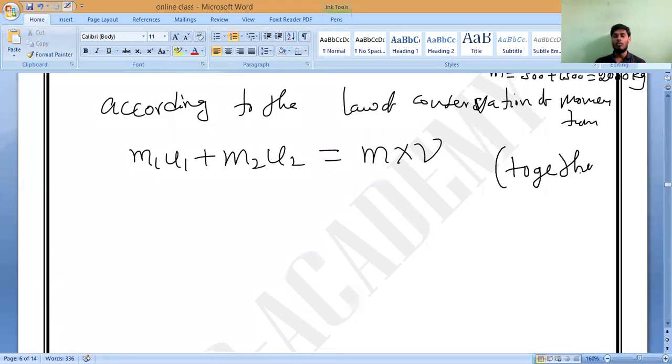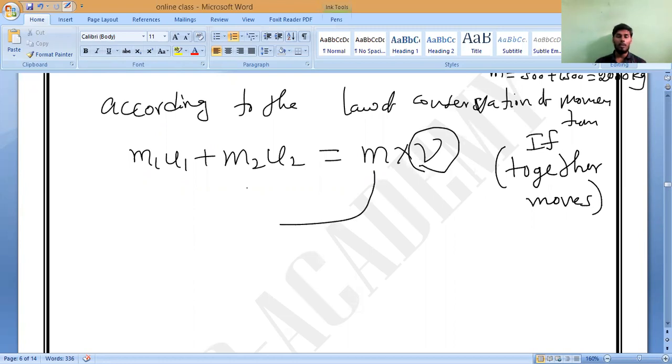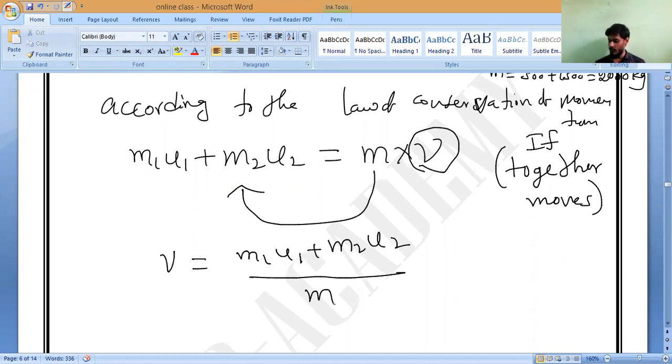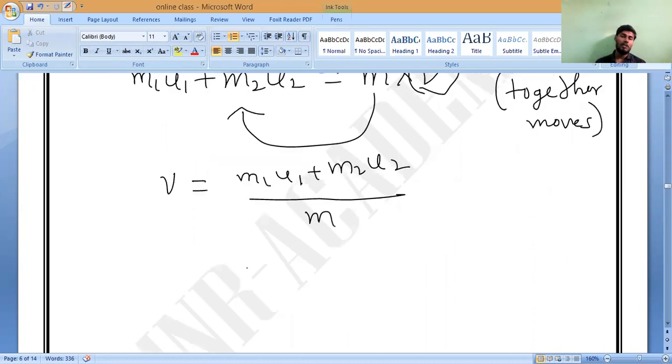Now we want V, so mass M is extra here and will become division. So V equals (M1 U1 plus M2 U2) divided by M.